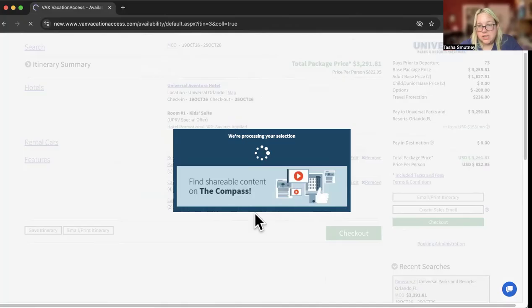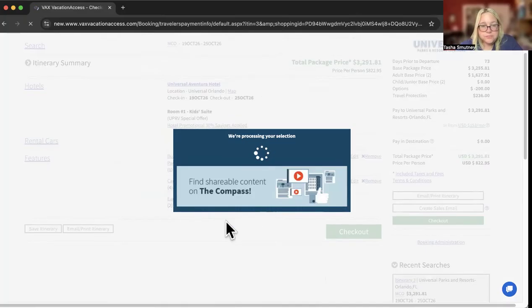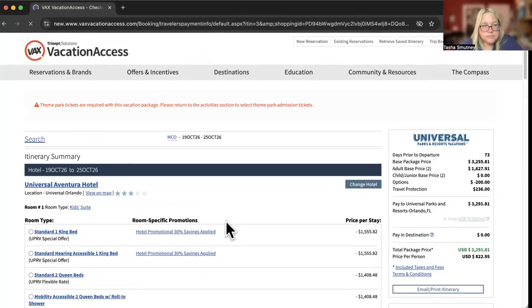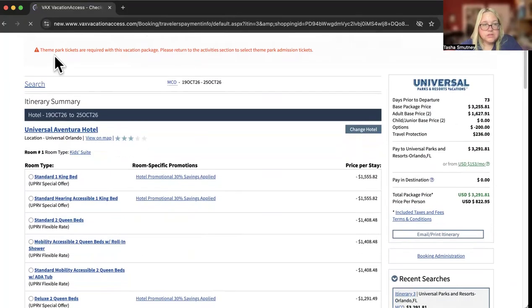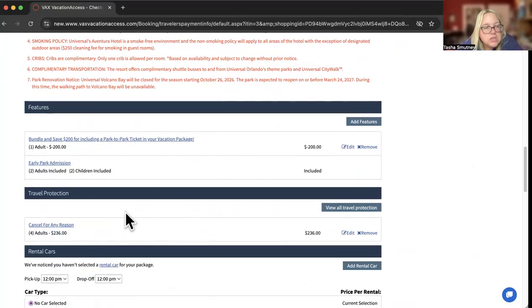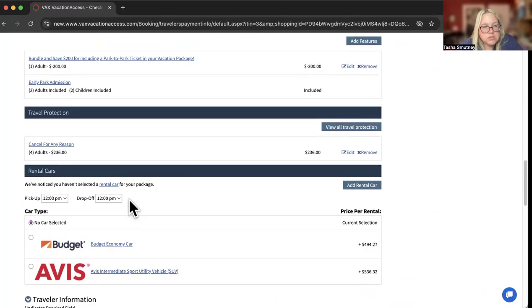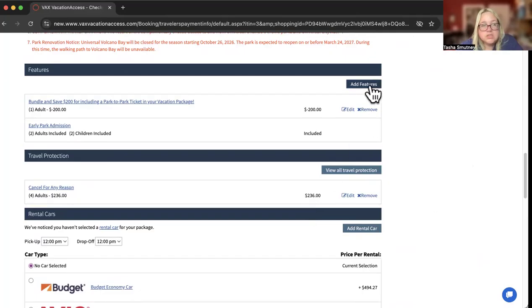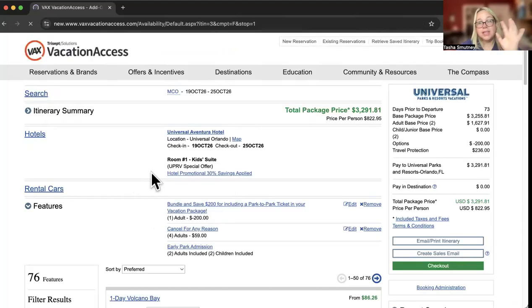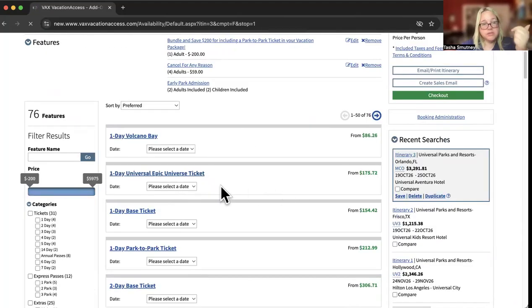So let's go to checkout. And what we want to do is we want to add features. So that's why I have that alert. Park tickets are required for this vacation package. So we want to go in here to add features. And there's a lot of different types of tickets. I recommend going through their training to understand them all.